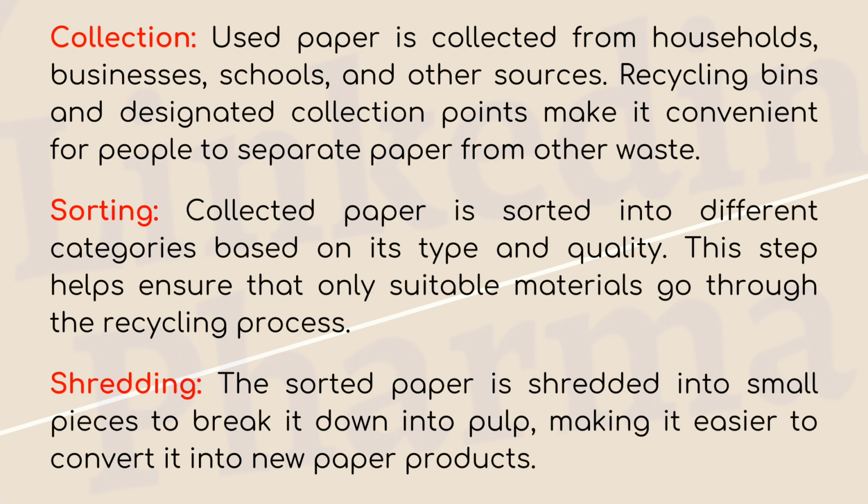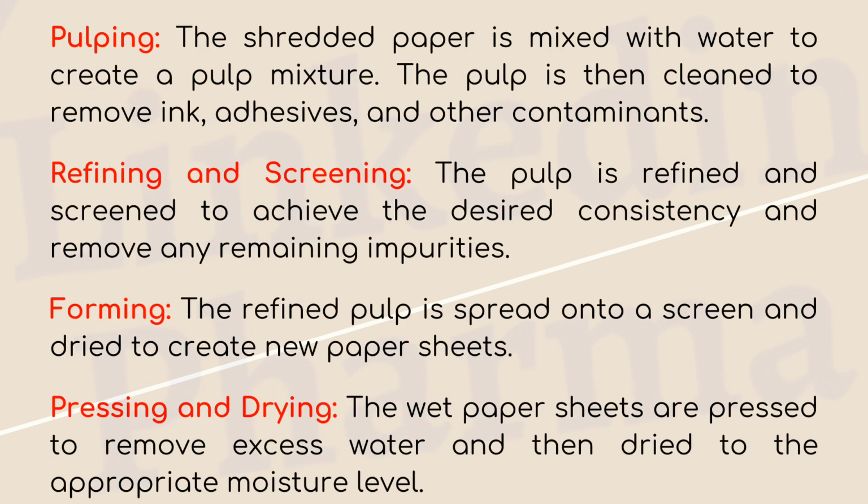Shredding. The sorted paper is shredded into small pieces to break it down into pulp, making it easier to convert it into new paper products. Pulping. The shredded paper is mixed with water to create a pulp mixture. The pulp is then cleaned to remove ink, adhesives, and other contaminants. Refining and screening. The pulp is refined and screened to achieve the desired consistency and remove any remaining impurities.